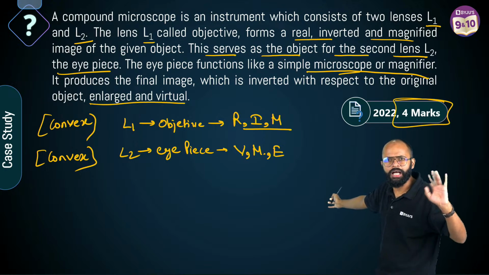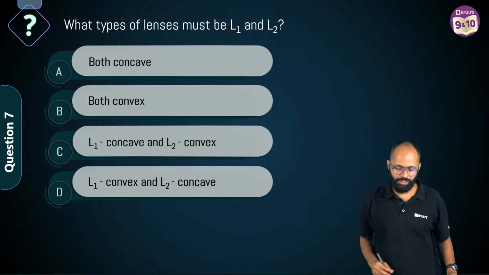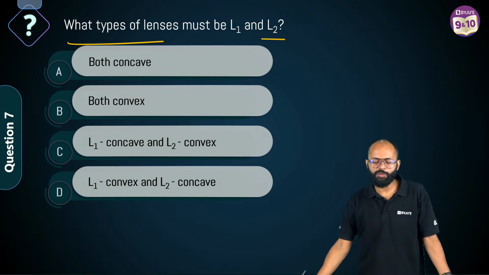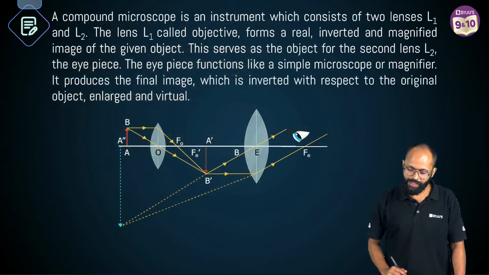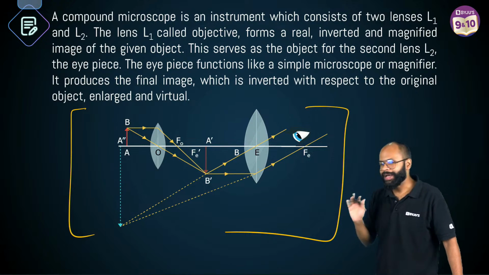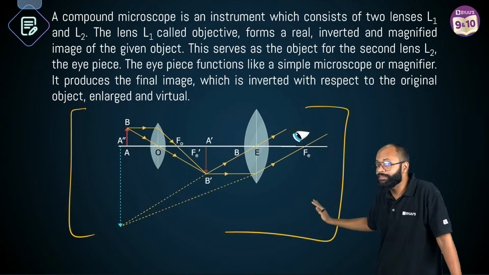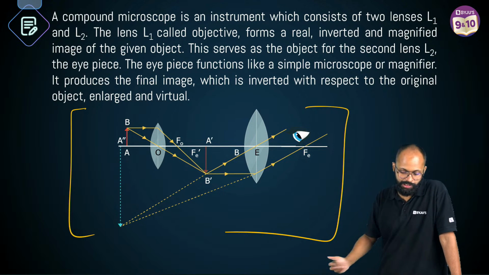भाई, तुमने कुछ अलग नहीं किया है ना. Fine, this much we have got. चलो, let's see first question. What type of lenses must be L1 and L2? अरे sir, we just found out both are convex. And by the way, if you are thinking what diagram, I'm just giving you the diagram, it is not given in the question. This is what a compound microscope looks like.